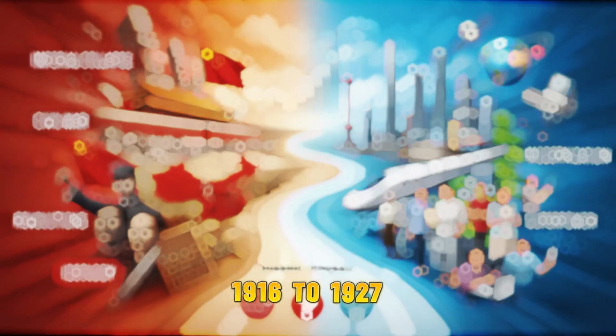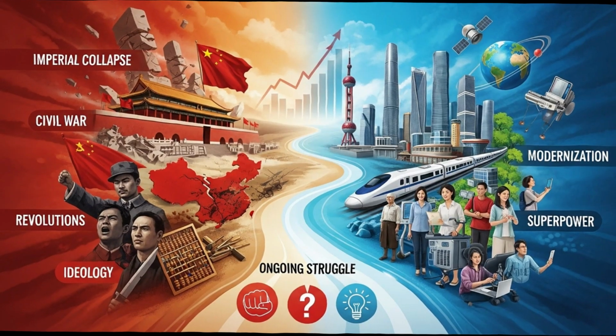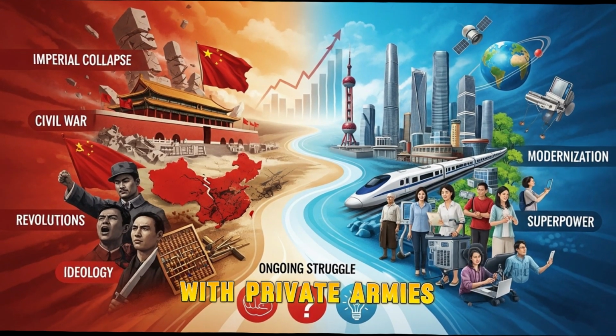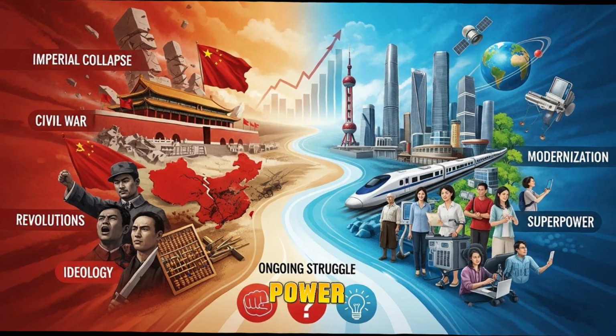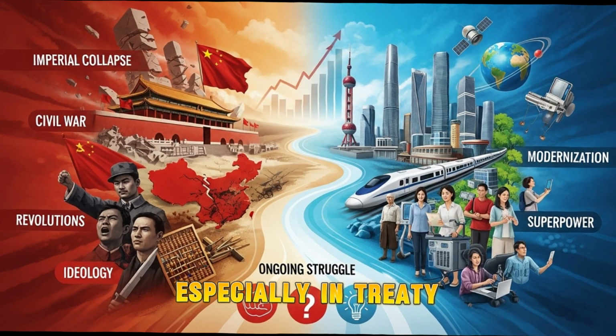Warlord era, 1916 to 1927. After Yuan's death, China fragmented. Dozens of regional warlords ruled provinces with private armies. The central government in Beijing had little real power. Foreign powers exploited China's weakness, especially in treaty ports.